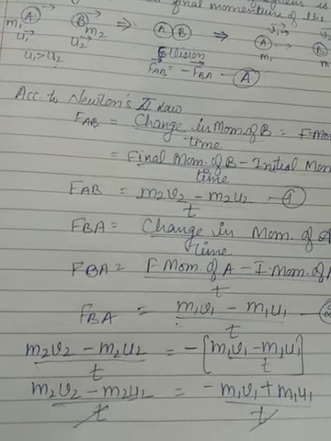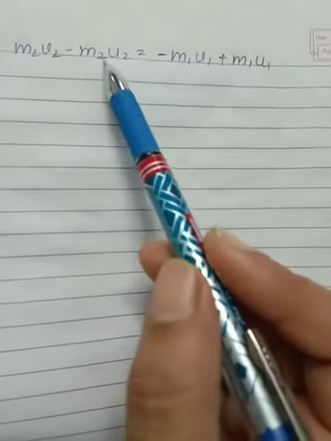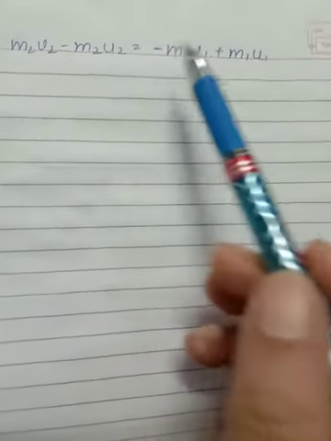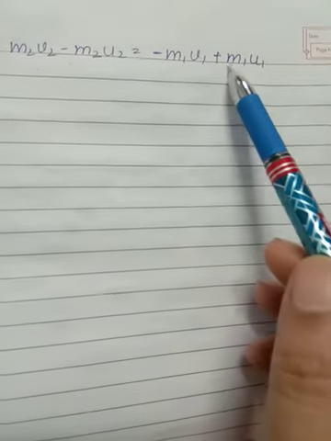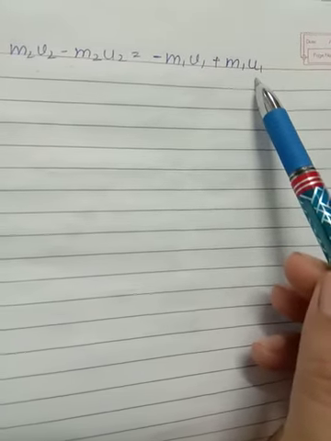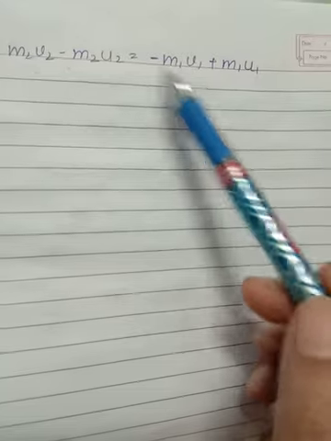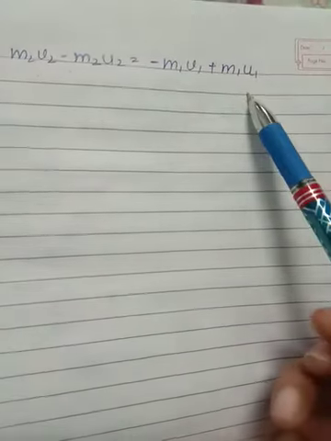Okay, so after this we are getting m2 v2 minus m2 u2 will be equal to minus m1 v1 plus m1 u1. Now what I will do, I will take the quantities of v on one side and u on one side.